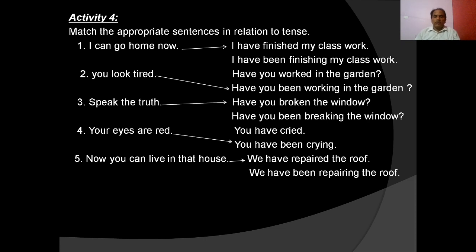We have finished the present tense in this chapter. So in the next chapter, we learn about past tense and future time.